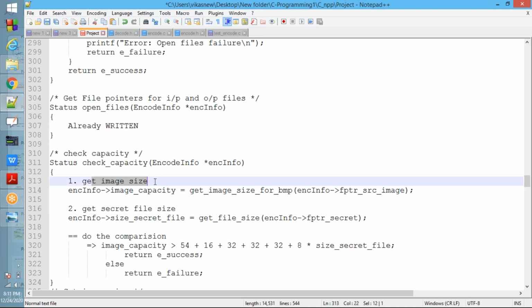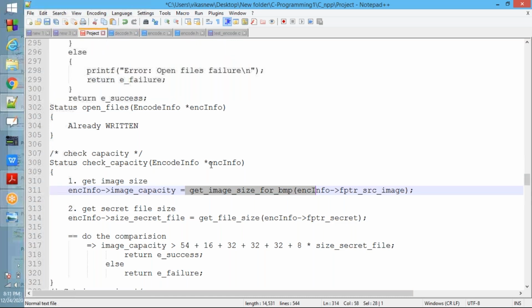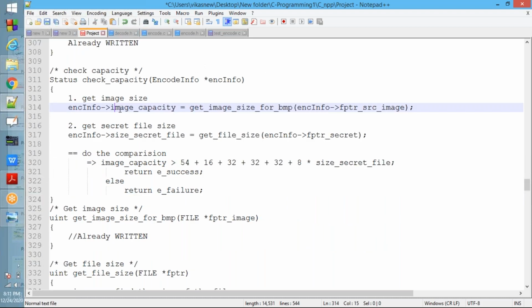For getting the image size, the get image size for bmp function is already written. You just need to call it and store the return value in image capacity, because image capacity is one member in the structure where you store the size of the image.